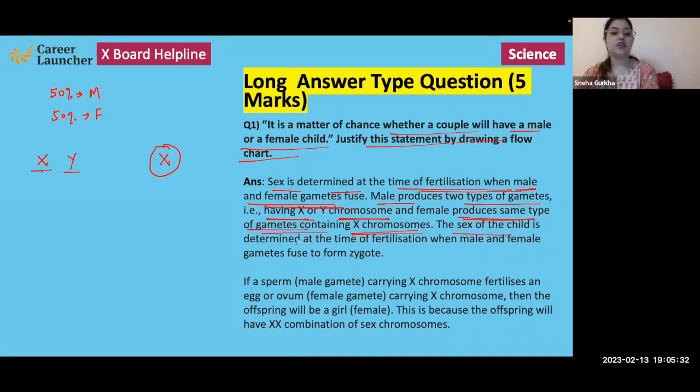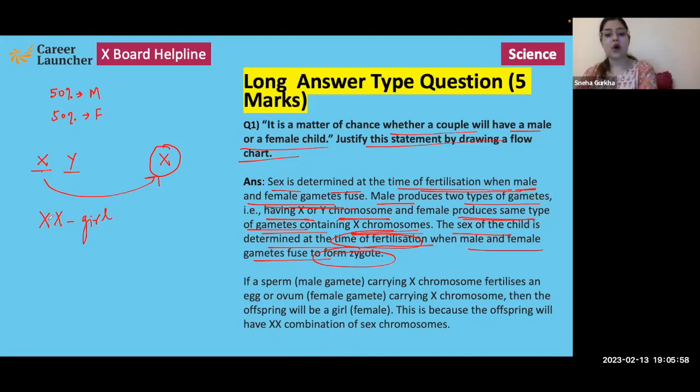The sex of the child is determined at the time of fertilization when these male and female gametes fuse to form a zygote. If a sperm carrying X chromosome fertilizes the female gamete carrying X chromosome, then the offspring will be a girl.